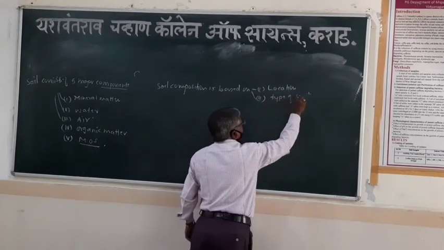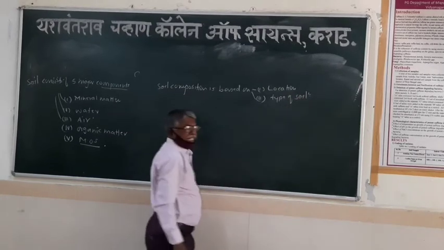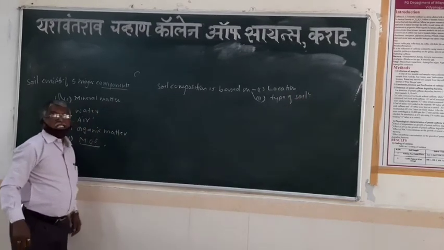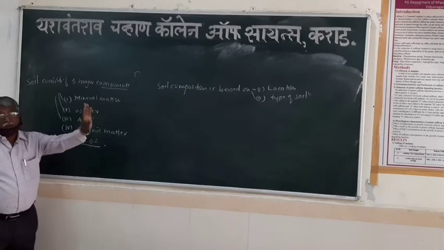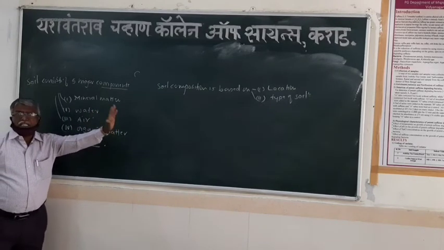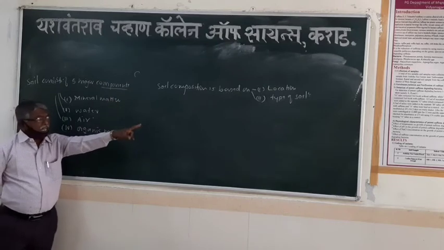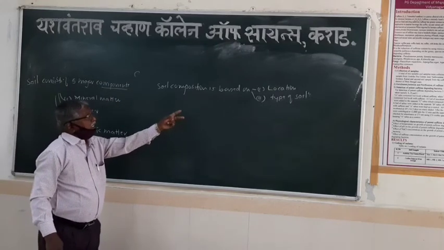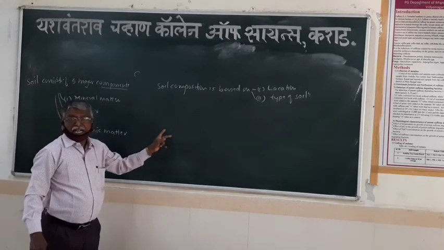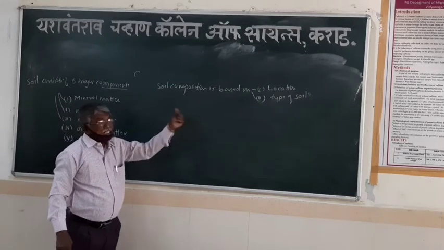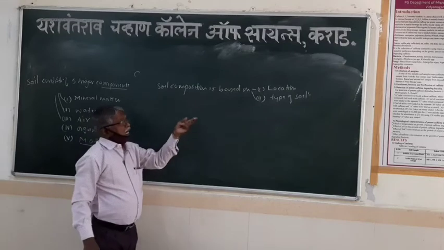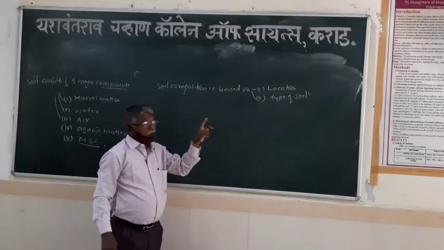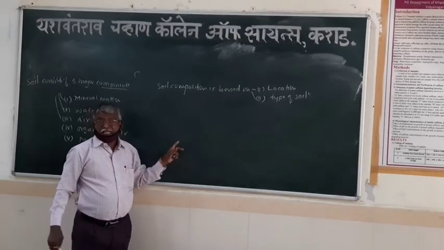Type of soil. What type of soil is there? Whether the soil is a sandy soil, a loamy soil, or a clay soil. These are the same types of soil that we say in the next part. But here, on the basis of the types of soil, the soil composition is also reflected. On the basis of the location, again the soil composition is also reflected. Why? Because at all temperatures and in all regions, the same type of soil is not there.